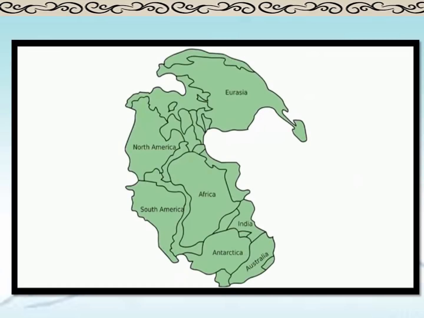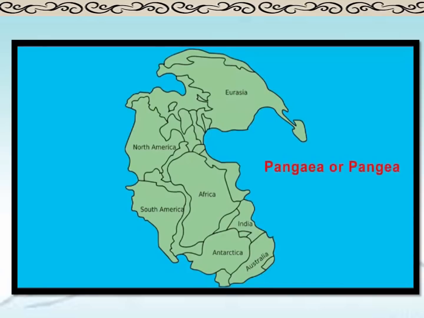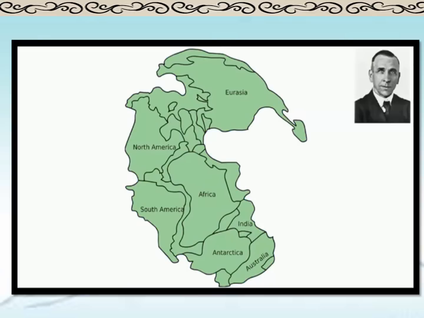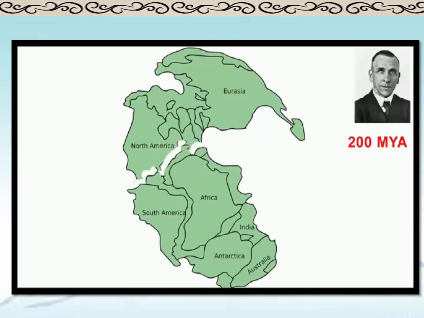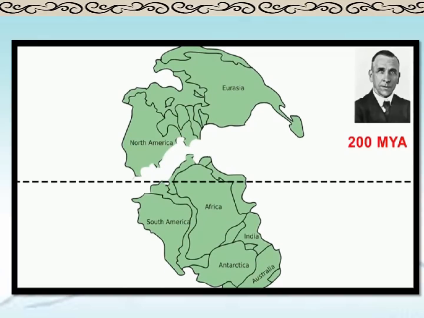Thousands and millions of years ago, the earth was in this structure. The supercontinent was called Pangaea, meaning all earth. It was just one single piece of landmass and was surrounded by a huge water body called Panthalassa, meaning all water. According to Alfred Wegener, he argued that about 200 million years ago, the continent drifted apart into two continents, which were called Laurasia and Gondwanaland.